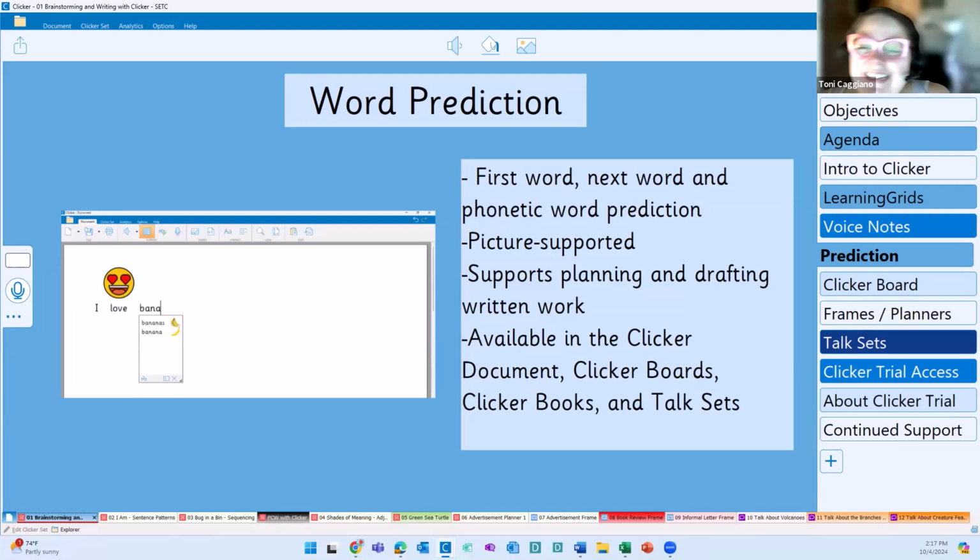It's okay. So if we're drafting, if we have misspellings in our piece of work, we of course have spell check here in Clicker, but the word prediction works with that as well. It's going to support correct spellings. And again, this is available in the Clicker document, as I've shown you, in our Clicker boards, as I've also shown you, our Clicker books, and anywhere that you could write.